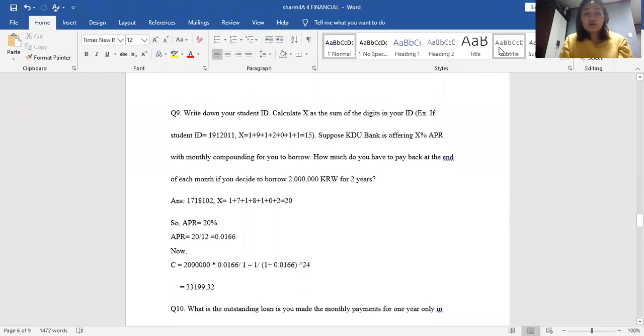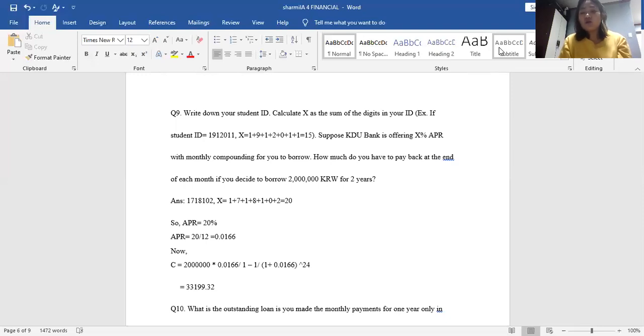So question number 9: write down the student ID, and calculate X as the sum of the digits in your ID. Suppose KGU Bank is offering X percentage APR with monthly compounding for you to borrow. How much do you have to pay back at the end of each month if you decide to borrow 20 lakh Korean won for 2 years?